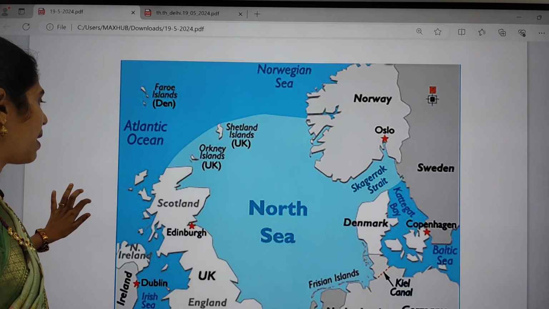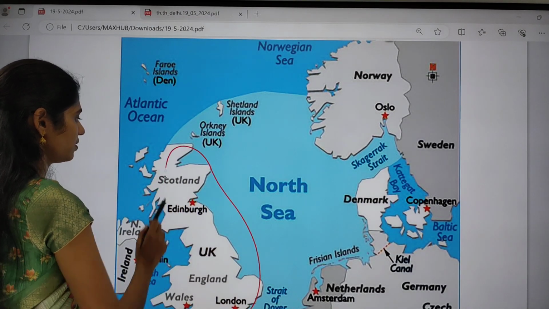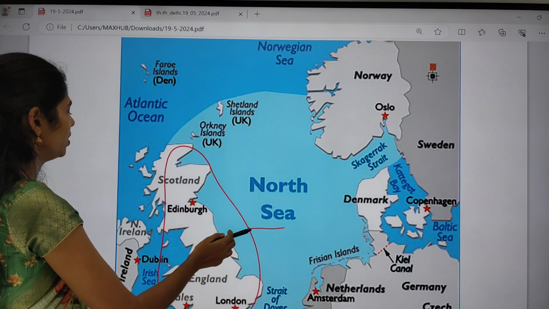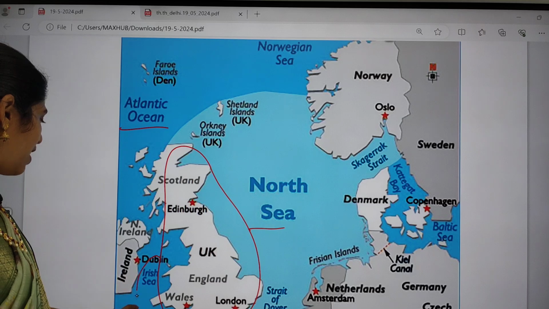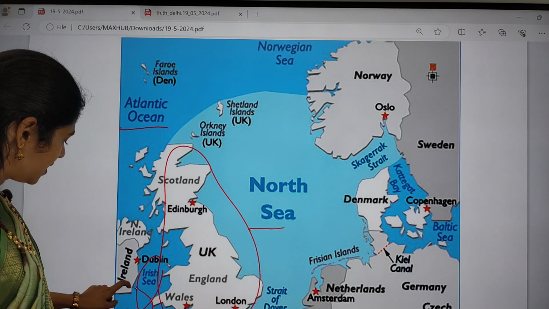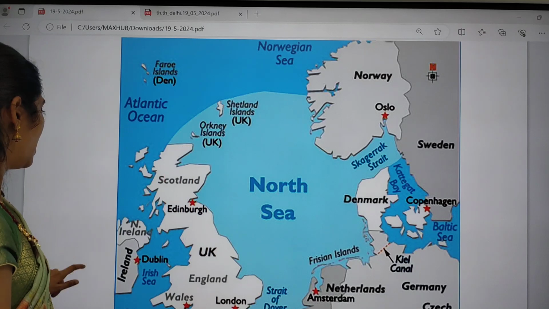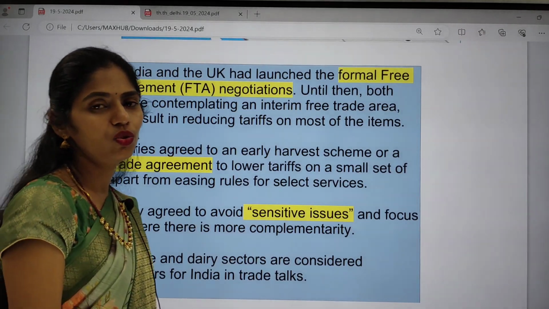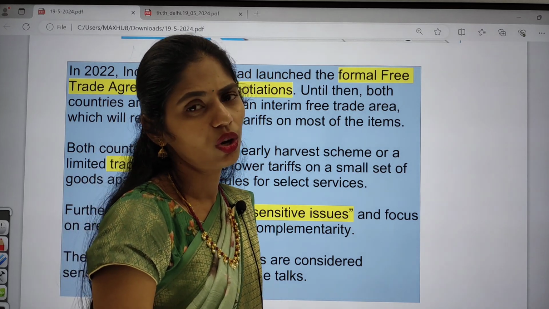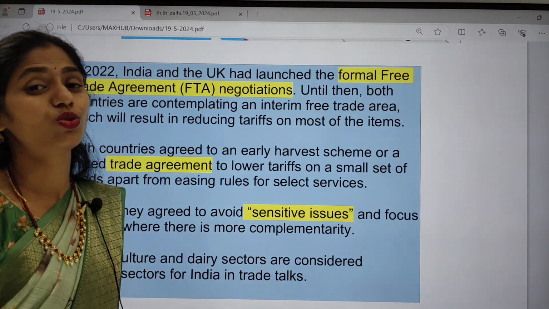Let us see the map of the UK, where exactly it is located. This part is our UK. Here we have the North Sea, here we have the Atlantic Ocean, the Irish Sea, and the Celtic Sea. These are the water bodies present here. Now the background of the India-UK Free Trade Agreement: it is not new actually. It has been in the news for the last 2 to 3 years.